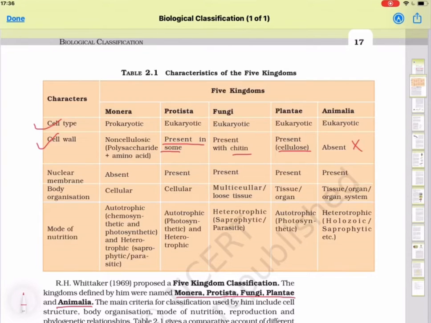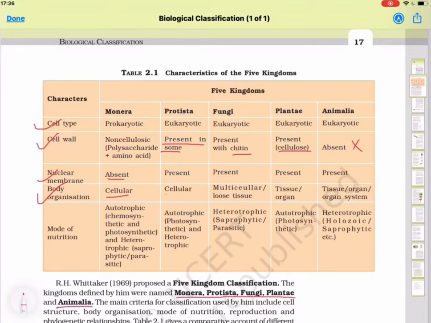Next character is nuclear membrane. Nuclear membrane is absent in Monera because bacteria are prokaryotes, and in all others it is present. Body organization, whether made up of single cell or many cells. Bacteria are mainly single cells. In Protista, mainly unicellular organisms are there.